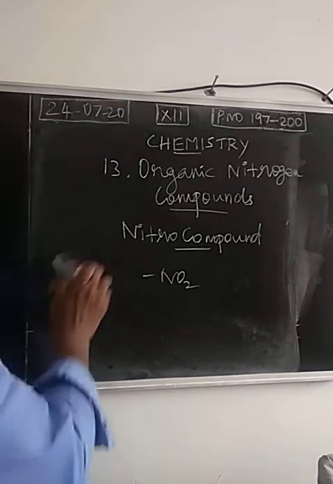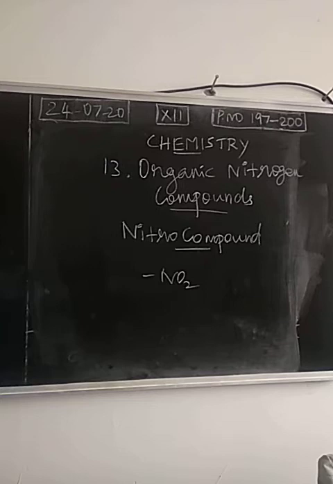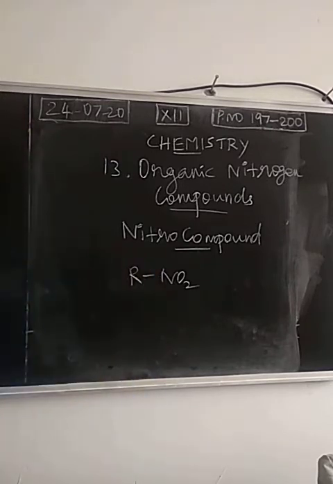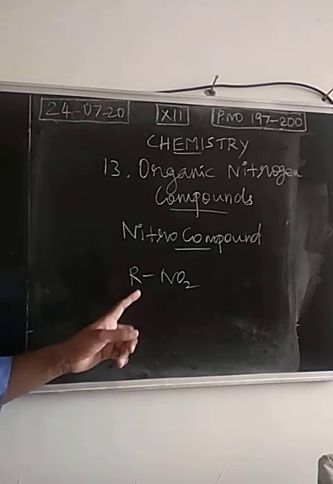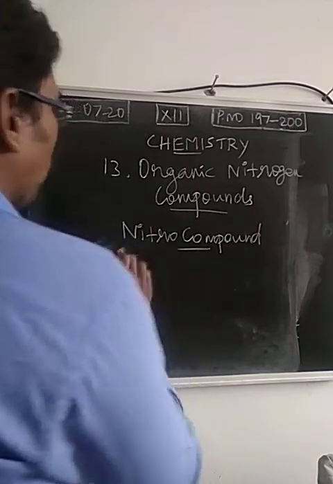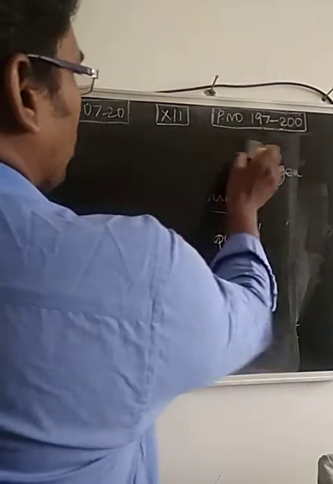This is called a nitro group, a neutral nitro group, which will be attached with R. So the general formula for a nitro compound is RNO2. R may be aliphatic or aromatic. Nitro compounds, their preparation, properties and uses are going to be discussed in this lesson. First question: explain the classification of nitro compounds.